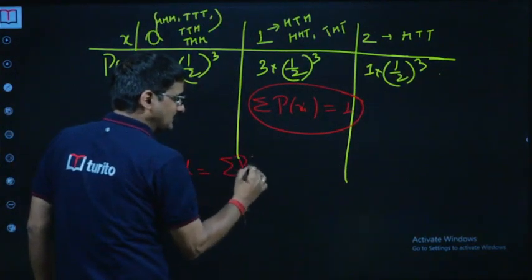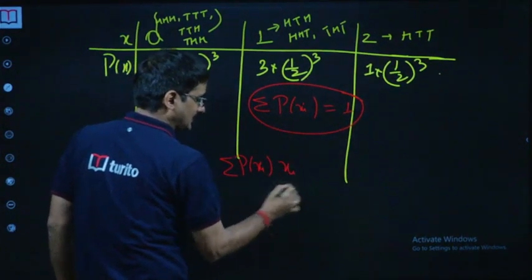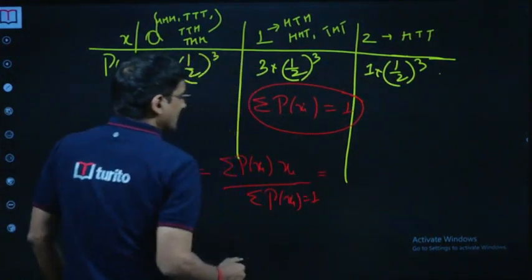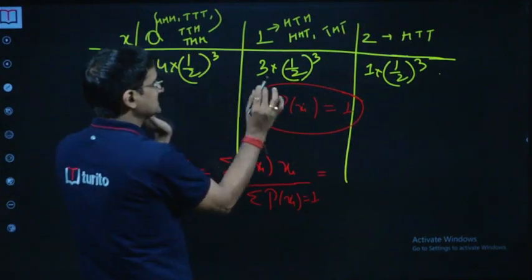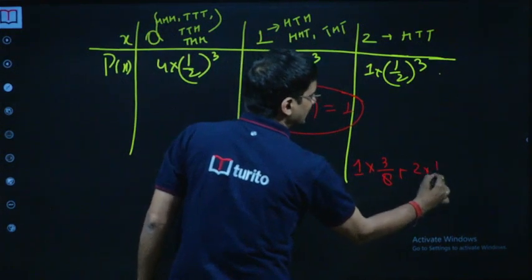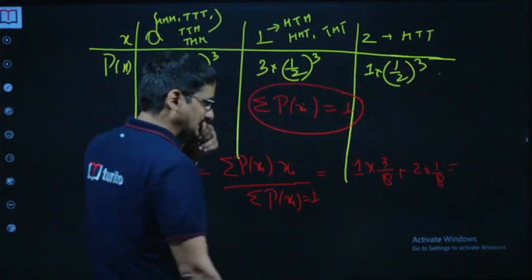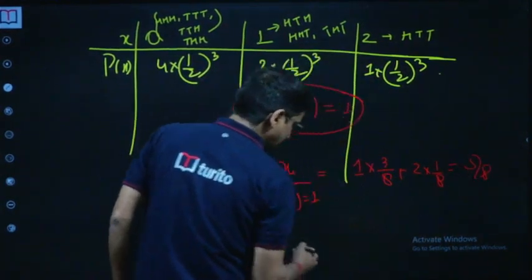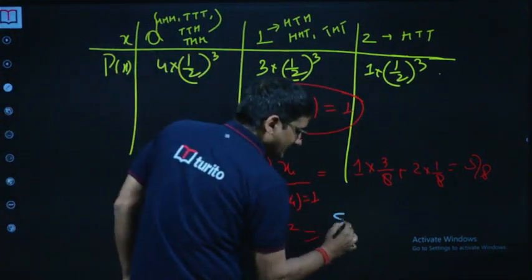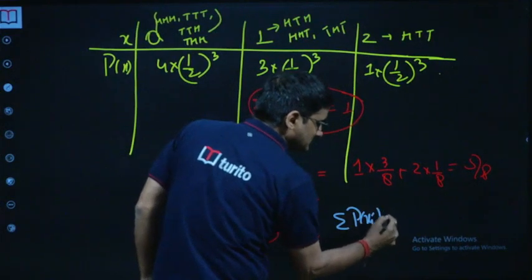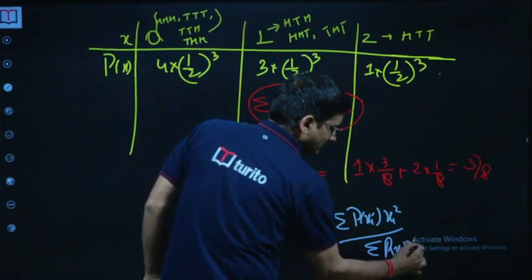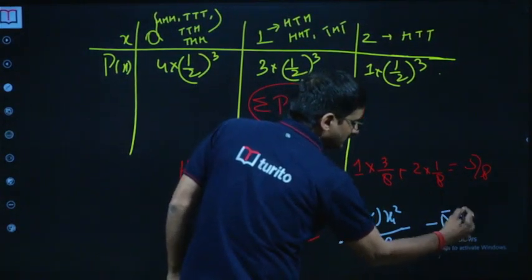Now what is the mean? Mean is the summation of P of xi into xi upon summation P of xi, and we know that is always 1 in a probability distribution. So it will be 0 into this is gone, 1 into 3 by 8, and 2 into 1 by 8. So the answer is 3 by 8 plus 2 by 8, that is 5 by 8. And then we have the variance. For a probability distribution, variance is the summation of xi square P of xi, which is divided by summation P of xi, which is always 1, minus mean whole square.